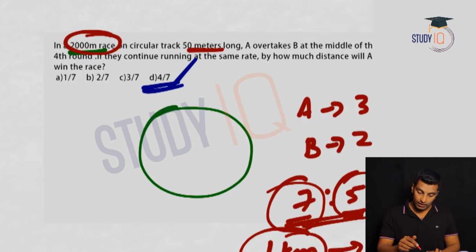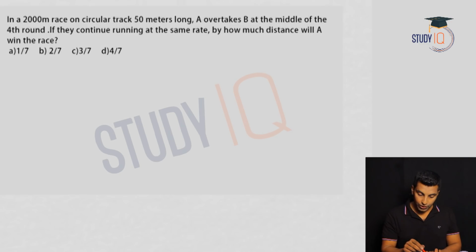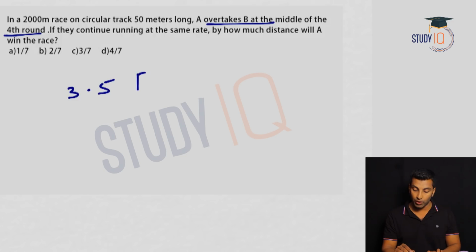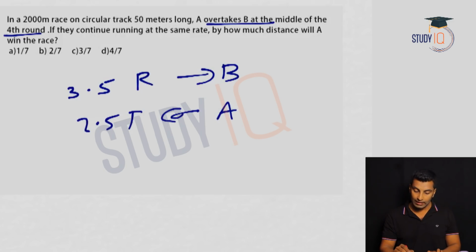I hope this is clear for all of you. Have you solved this like this? We understood that person A overtakes B at the middle of the fourth round, that means 3.5 rounds. Overtaking means first meeting, that means 1 round lead, so the other covered 2.5 rounds. That's our logic, right? The distance ratio is 7:5.